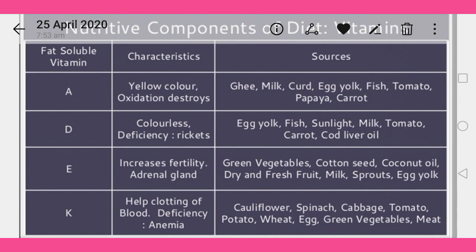sources of vitamin E. And the last one, vitamin K, helps in the clotting of blood. As you know, vitamin K is very helpful for clotting the blood, and the deficiency disease is known as anemia. And the rich sources of vitamin K: cauliflower, spinach, cabbage, tomato, potato, wheat, egg, green vegetables, and meat. These are the sources of vitamin K. Next, move to the next slide.